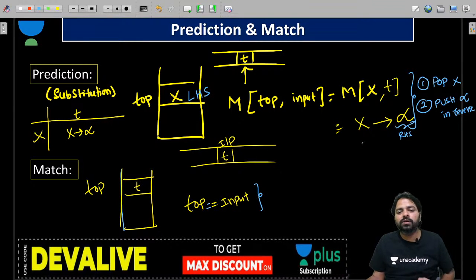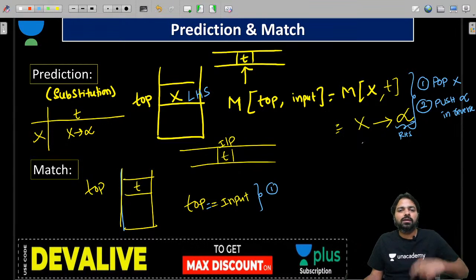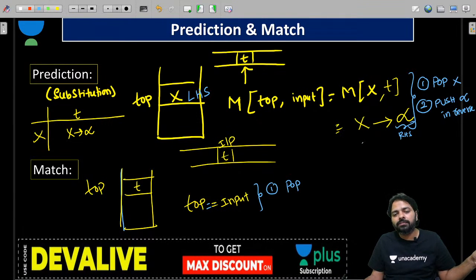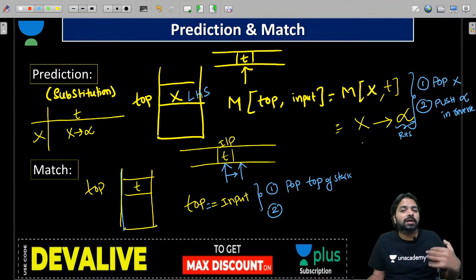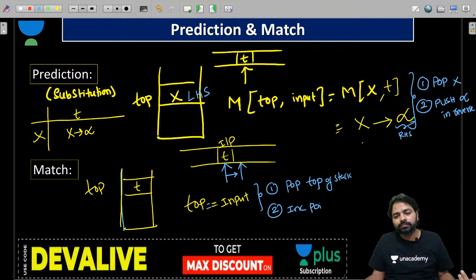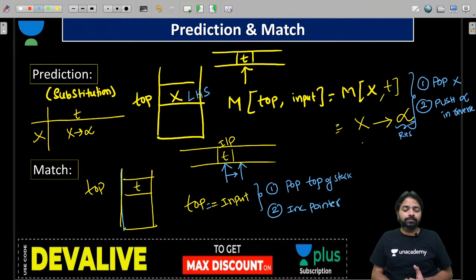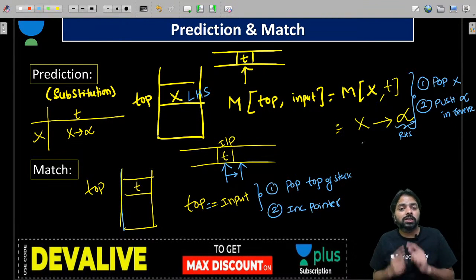is, first, pop the top of the stack, that is the T, and second, increment head. Because there is a head, we can move to the next. That means we derived one token using our grammar indirectly. We can increment our head so it can point to the next token to understand. That is what LL1 is. It is going to look at one token at a time.